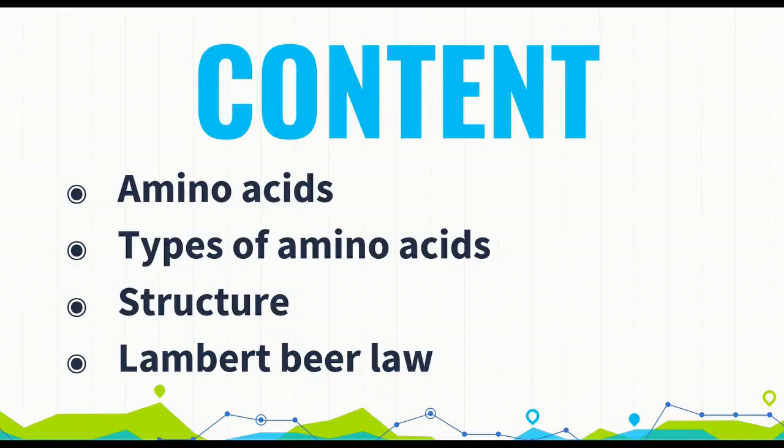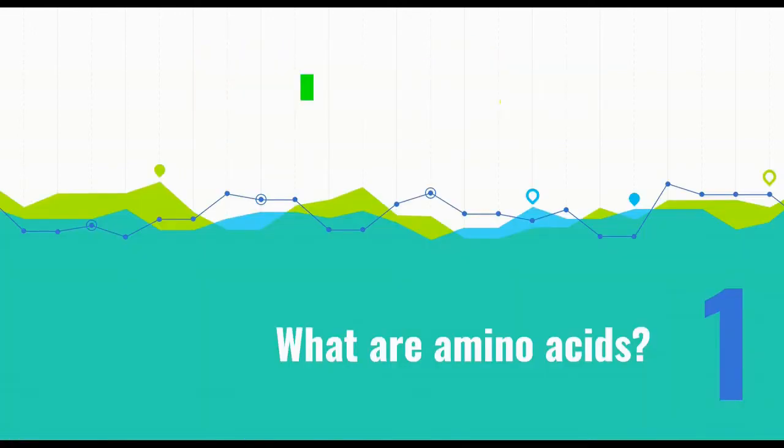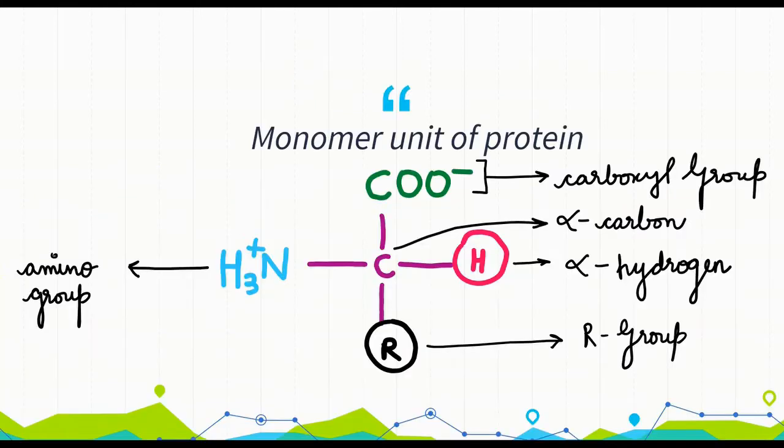So in this video, I am going to cover what are amino acids, the types of amino acids, the structure of amino acids, and finally the Lambert-Beer law. So let's begin the video. Let's start with what are amino acids. Amino acids are the monomer units of protein.